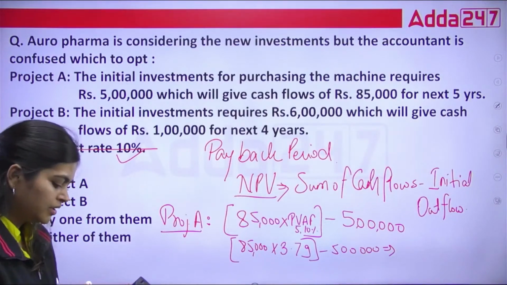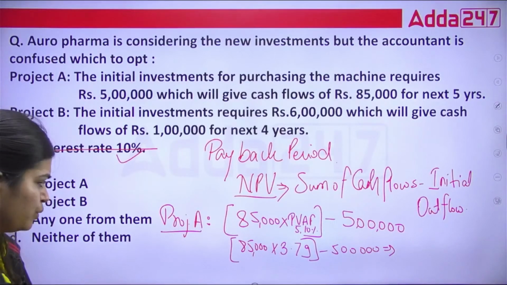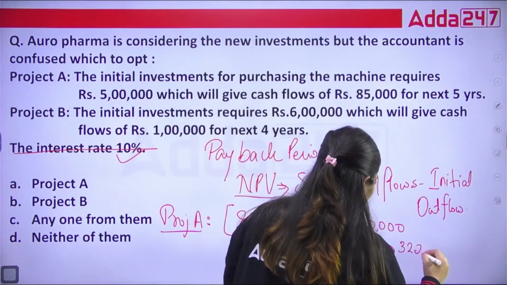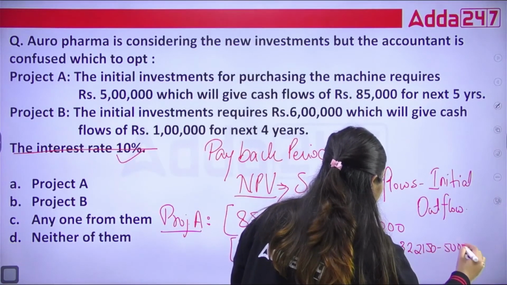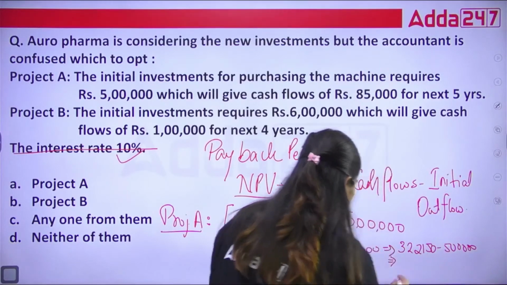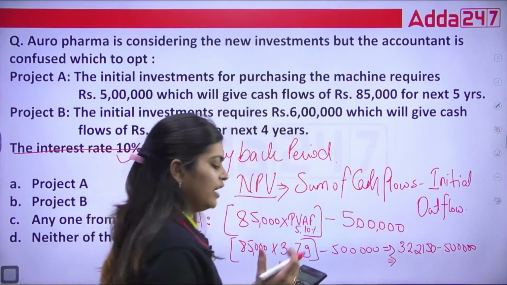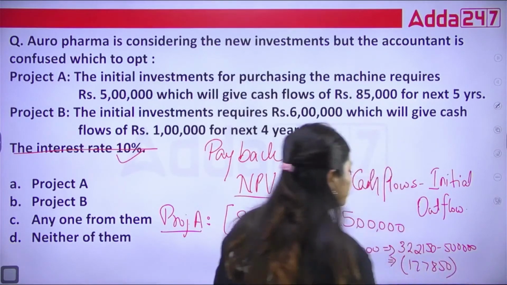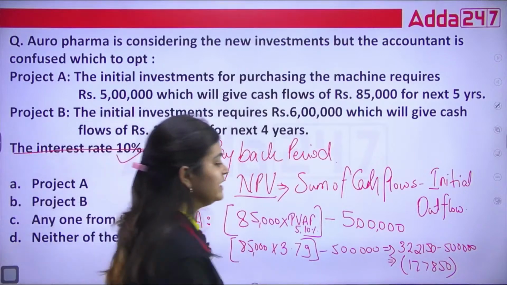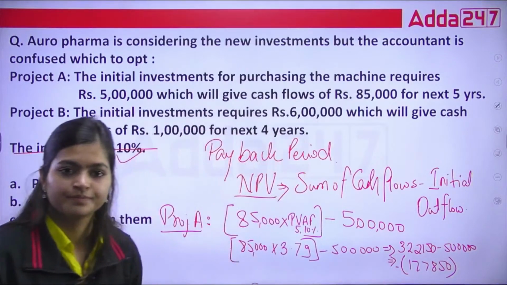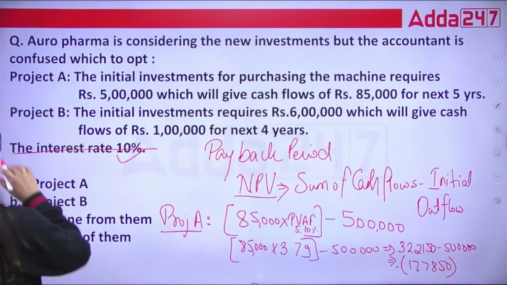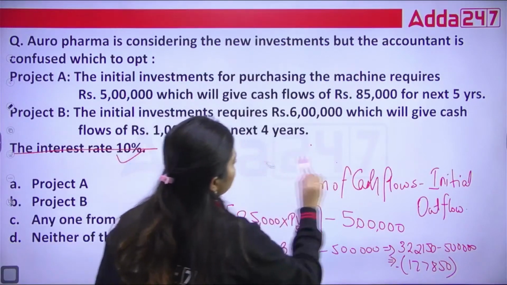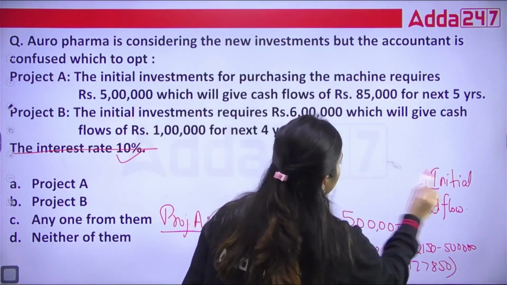This will be multiplied with 85,000 minus 5 lakh. So 3.79 into 85,000, you are going to receive 322,150, minus 5 lakh. So with this, you can say that our cash flow is negative 177,850. Okay, chaliye. Now let's evaluate option B, project B.